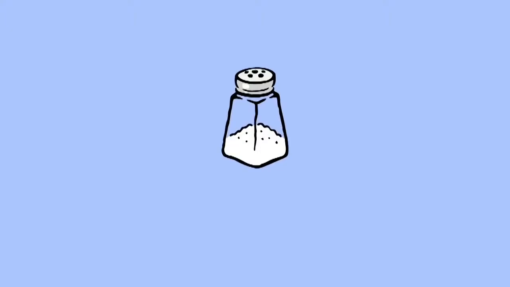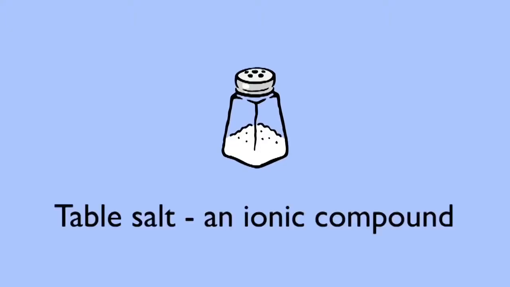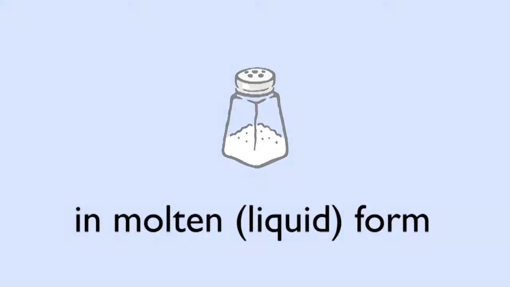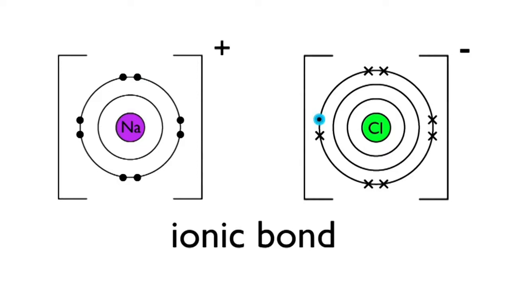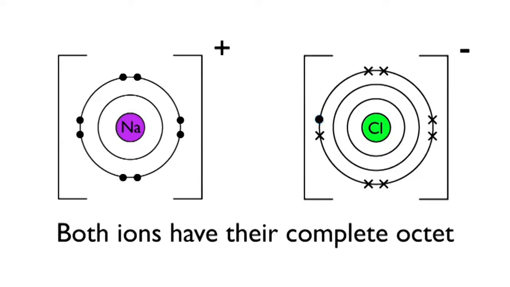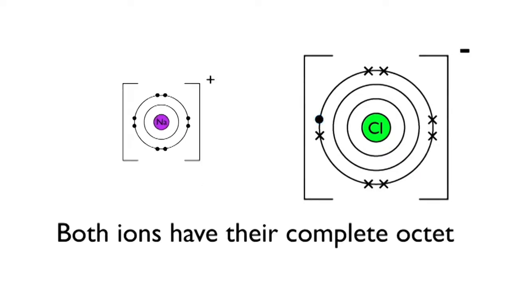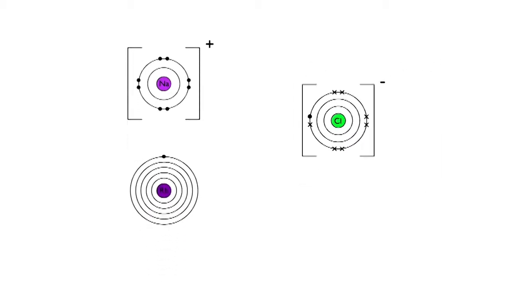Displacement, think of the common salt and ionic compound sodium chloride in a molten environment. The sodium has donated one electron to the chloride to form an ionic bond, so both ions have their complete octet and are very stable and happy. But then along comes a rubidium atom.